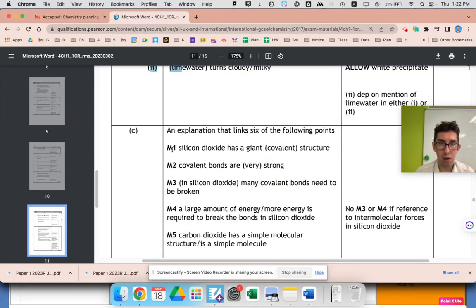So silicon dioxide has a giant covalent structure. I say macromolecular. Generally, the mark schemes were using macromolecular before. They mean exactly the same thing. You will get exactly the same mark for macromolecular. But it's just interesting that they've changed their language. Giant covalent, fair enough. We can start using that.